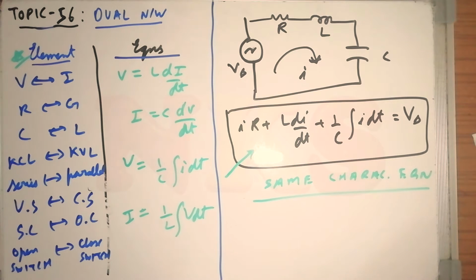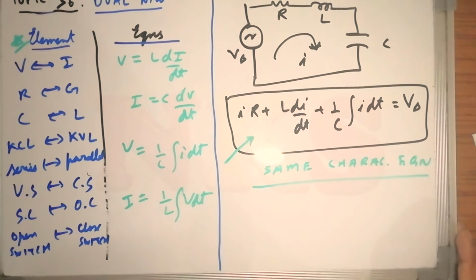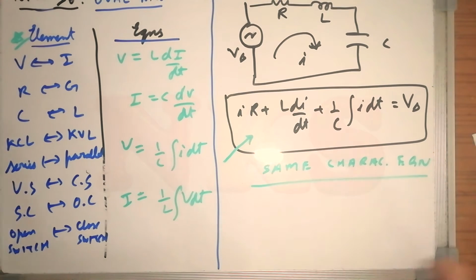Now listen to me carefully. Two circuits are said to be dual of each other if they are described by the same characterizing equation with dual quantities interchanged. Now first let me draw the dual of the above network. So what will be the dual?